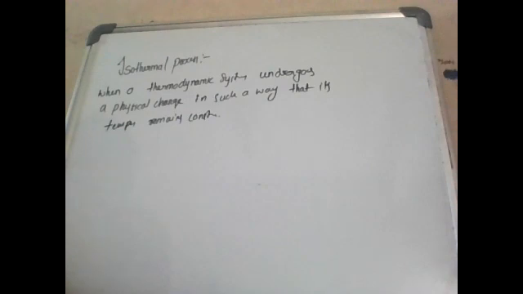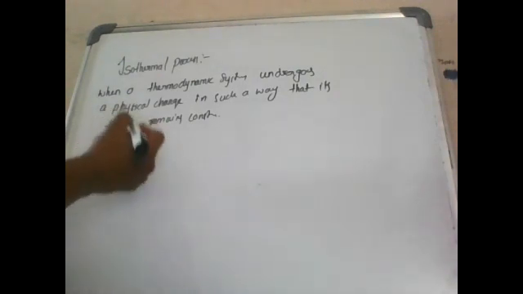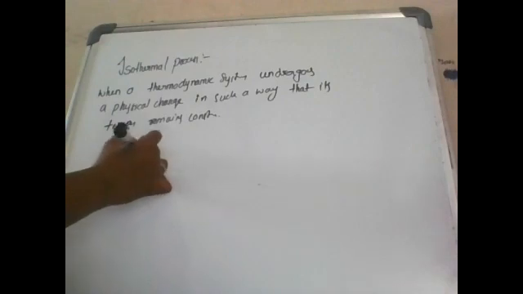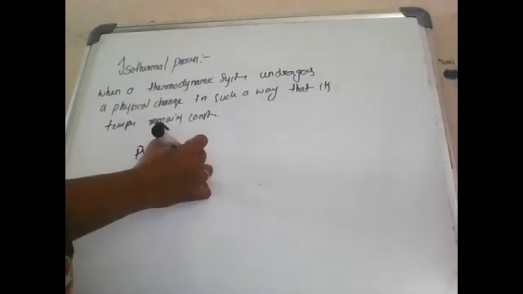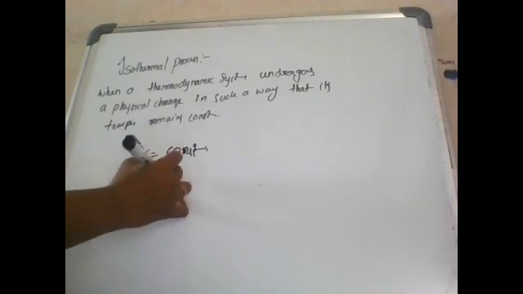In this change, the quantity of heat which is developed or lost is given out to or taken from the surroundings. For example, when a gas is slowly compressed, the heat generated is conducted to the surroundings, with the result that the temperature remains constant. Similarly, when a gas is allowed to expand slowly, a slight cooling is produced, but heat is taken from the surroundings, such that temperature remains constant. So the isothermal process satisfies Boyle's law: PV equals constant, or PV equals RT.